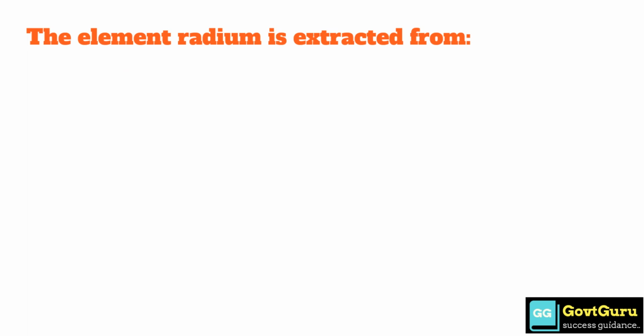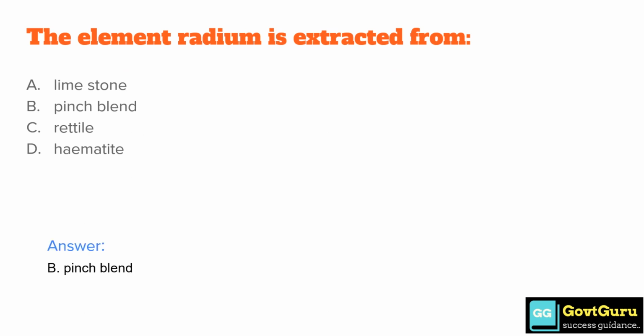The element radium is extracted from option A, limestone. Option B, pitchblende. Option C, rutile. Option D, hematite. The answer is option B, pitchblende.